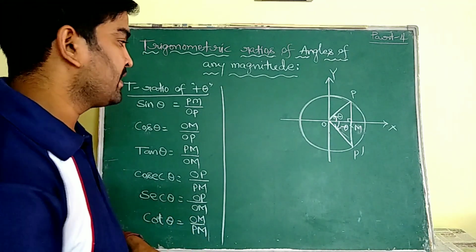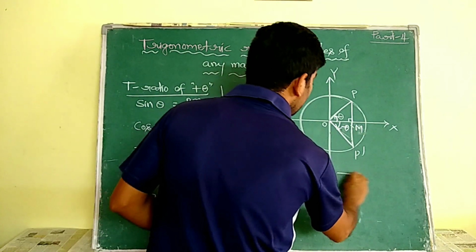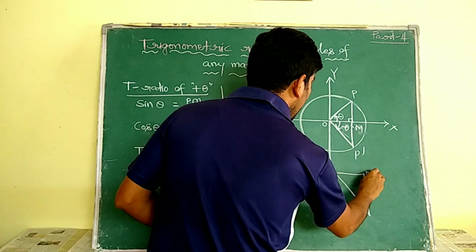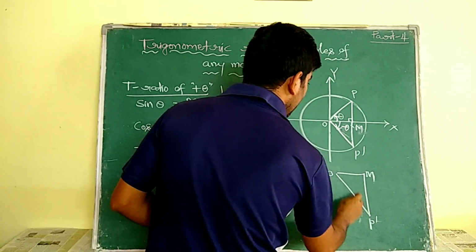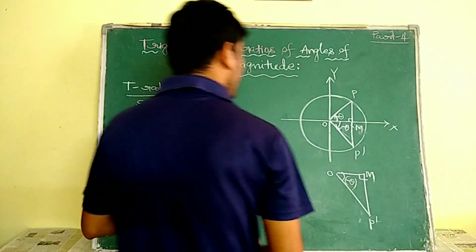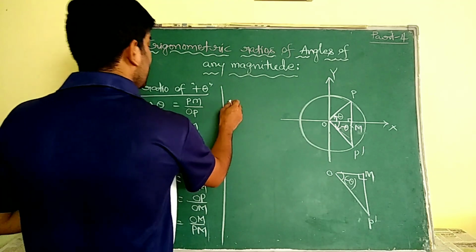Now I am going to draw this diagram OMP dash. This is O, this is M and this is P dash. This angle is 90 and this is minus theta. Now in this triangle, tell me what is sine theta.